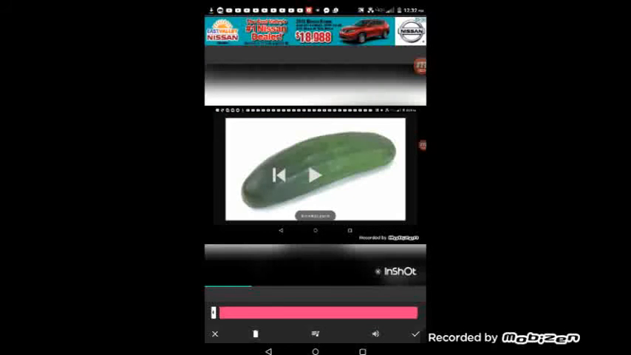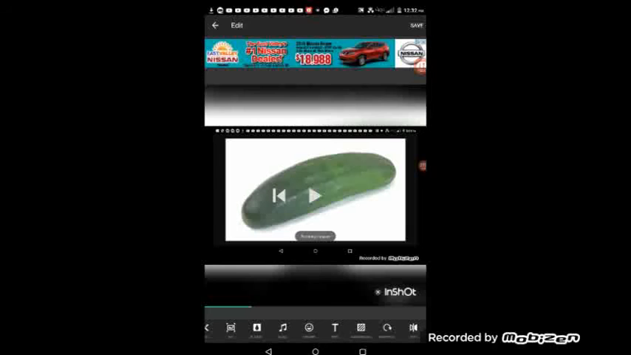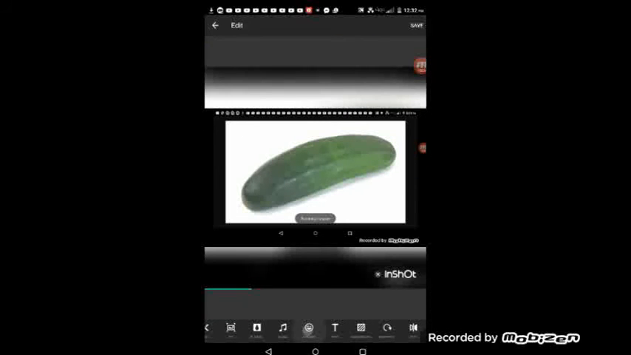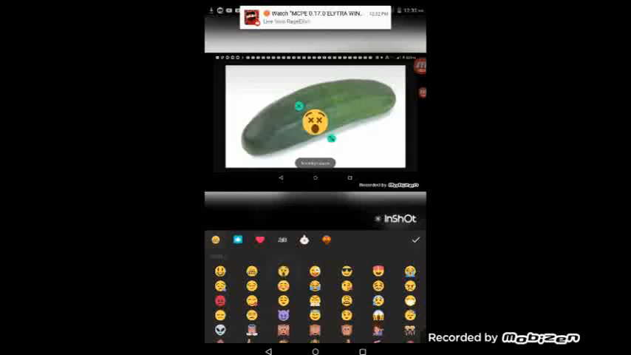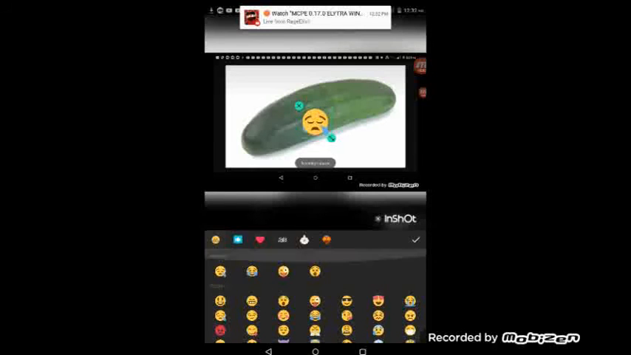And then when you're done, you click that, and then you press save. And if you don't want to press save, you could do stickers. Like you could just put stickers and all that.